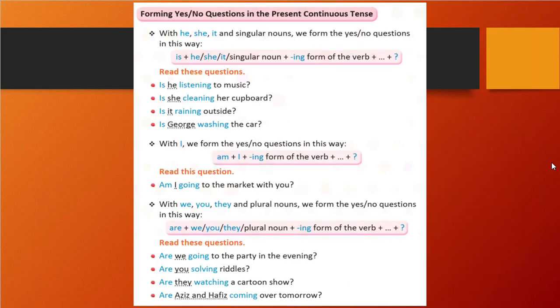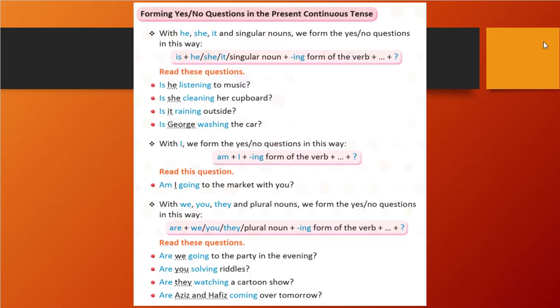Now, forming a yes/no question in the present continuous tense. See, the previous questions were with question words and we needed to give a long answer, right? But what if I want to give only a yes or no answer? I want to create a question with the answer only yes or no. So how can we form that? That we will see here.